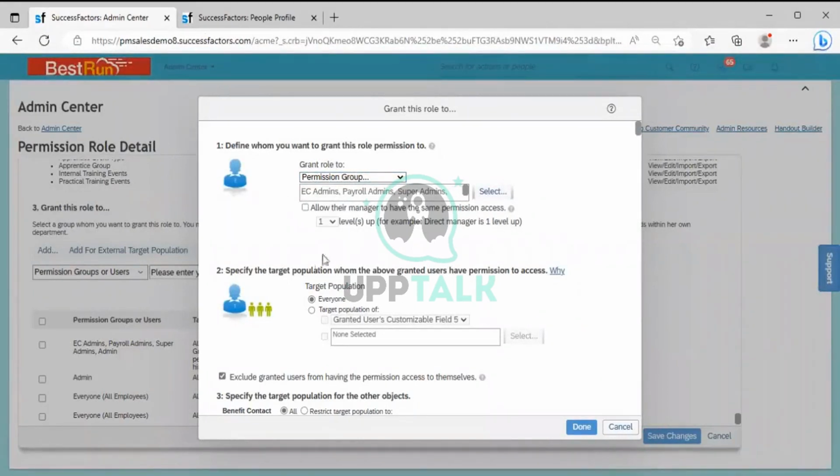Now, who is the target population here? Specify the target population whom the above granted user has been permissioned to access. So the target population will be to everyone. Everyone means it is not specific to a particular region or location. Whoever the members are in this particular group, EC admin, payroll admin and super admin, they are the granted populations. They are the users who will be accessing and doing certain activity.